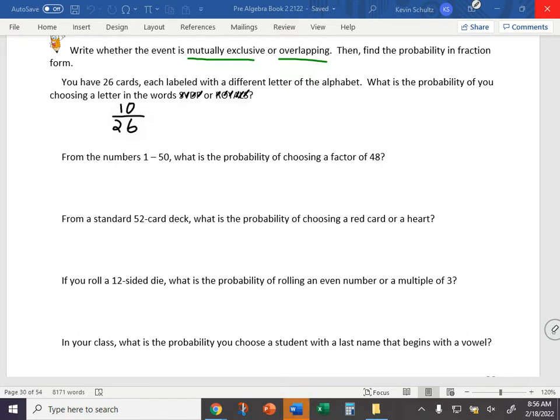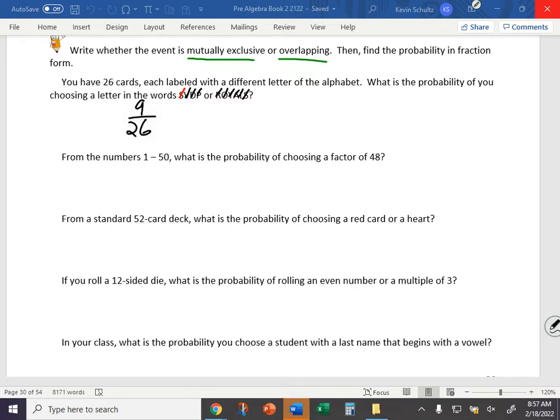Instead, we don't want to count that first S or the second S. It doesn't really make a difference, I suppose. But we're going to eliminate that one and only take the VDP, ROYAL, and then the other S. So you actually only have 9 successful outcomes here out of 26. You don't want to count that S twice.